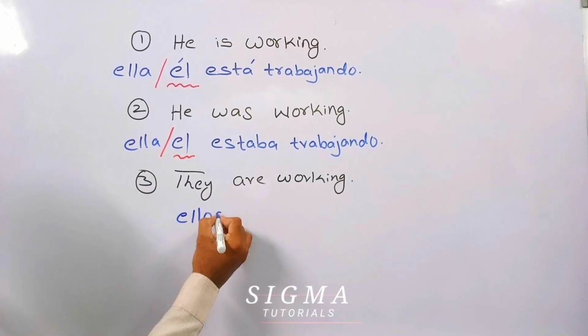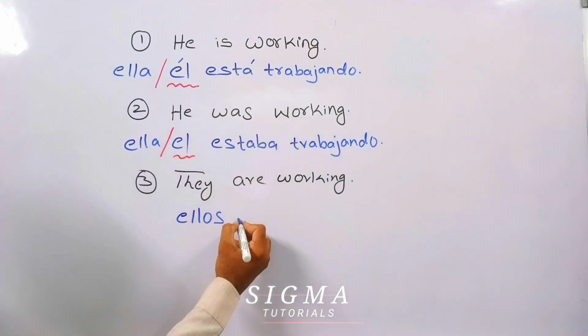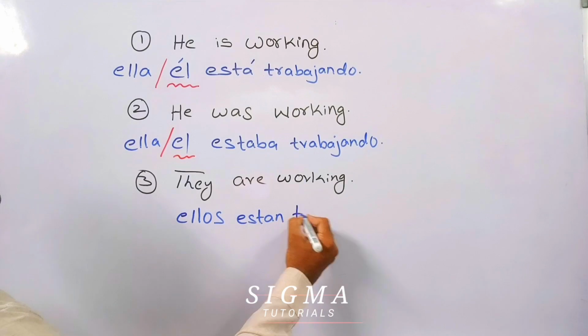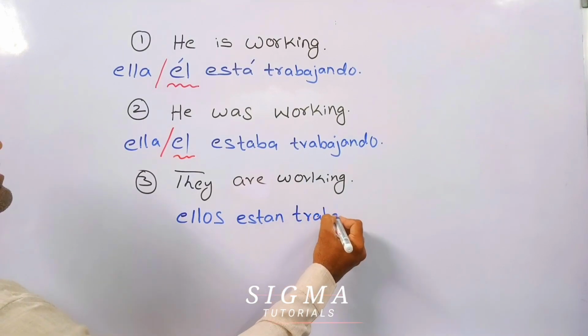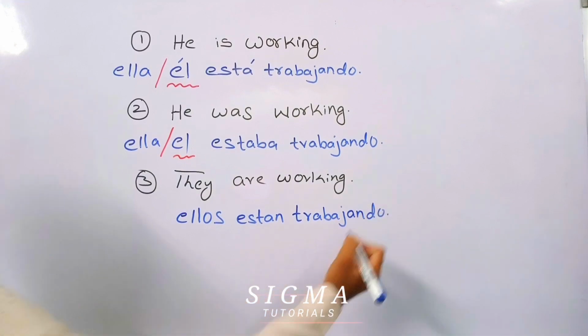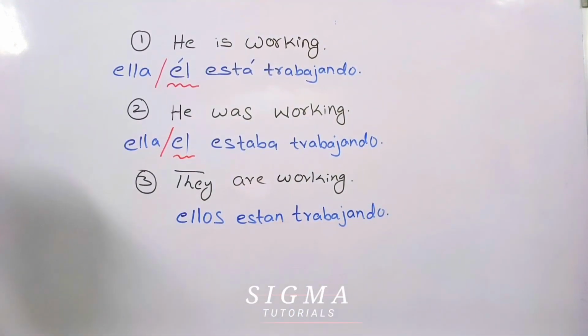Ellos están. Here it was está, here it will be están. Trabajando. Ellos están trabajando.